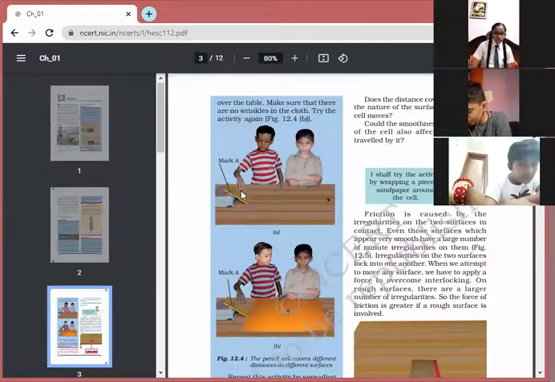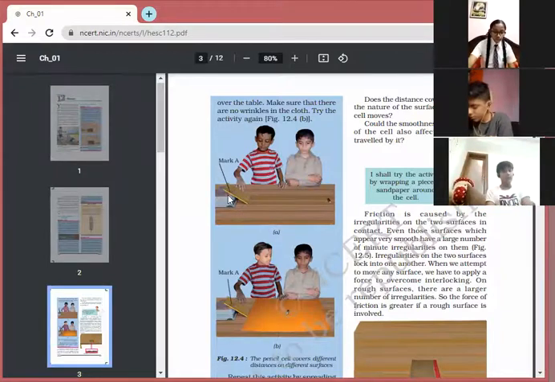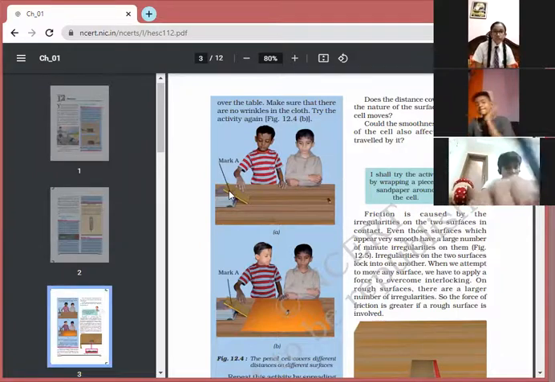Inclined plane means they had kept it in a slanting position. इसको हम कहते हैं inclined plane. Now one of the boys is throwing the cell, because you know a cell can roll easily on the surface.